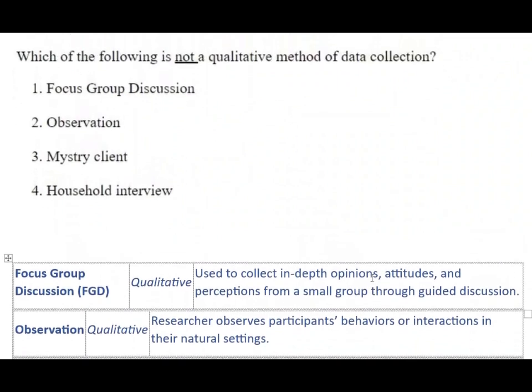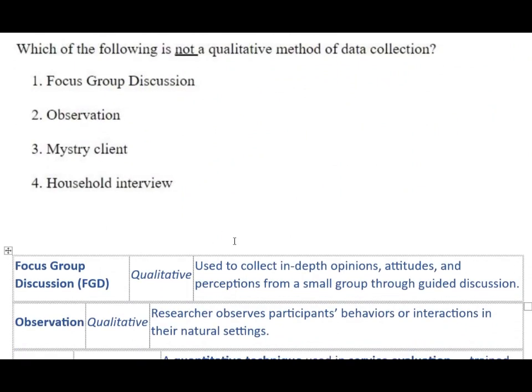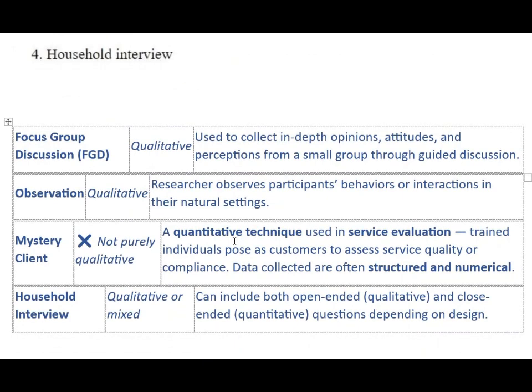Next question, which of the following is not a qualitative method of data collection? And the correct option is mystery client, and other methods are also described. Focus group discussion is a qualitative method used to collect in-depth opinions, attitudes, and perception from a small group through guided discussion. And next, observation method, that is a qualitative method. Researcher observes participants' behavior or interaction in their natural setting.